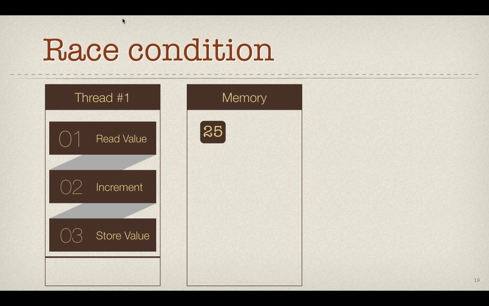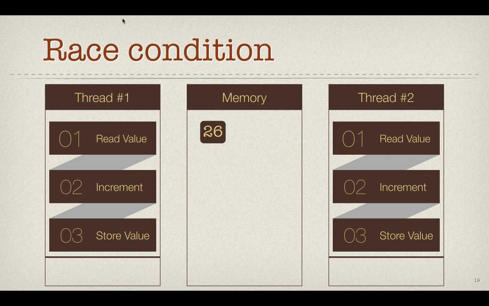Okay, so imagine the race condition, whatever I have explained before. Imagine you have written a program with a thread that increments a particular value by 1. Now imagine there is one thread that reads the value into its own memory from the memory where that variable is stored, increments it, and then stores the value back into the memory, so there is no problem.